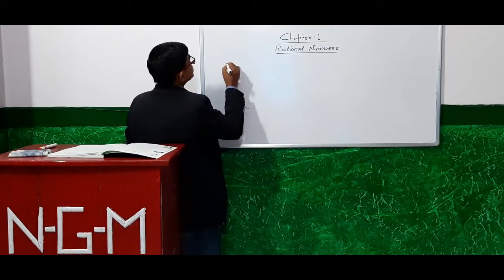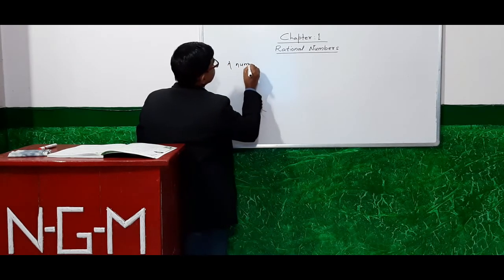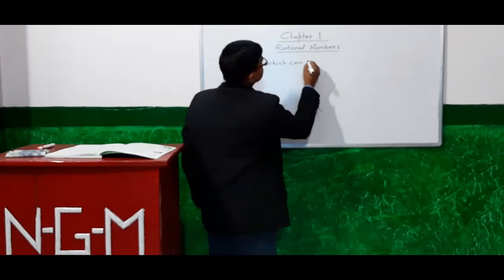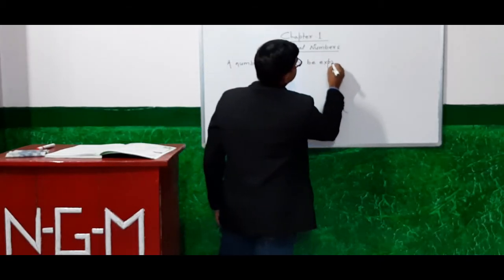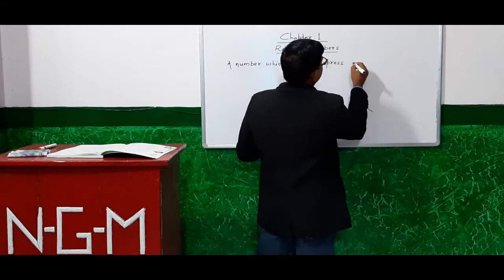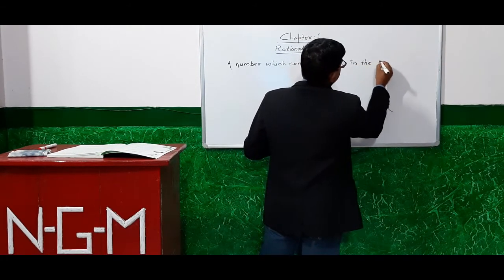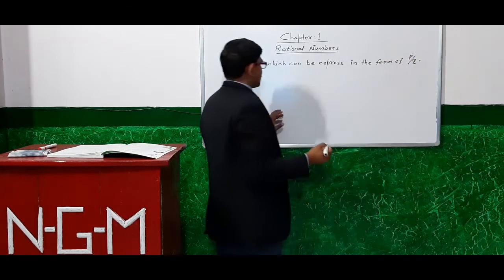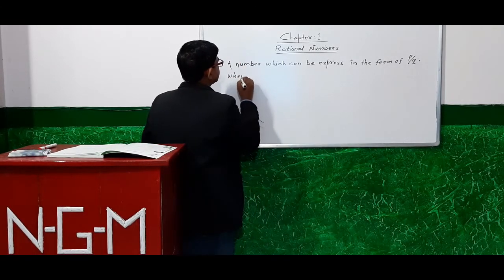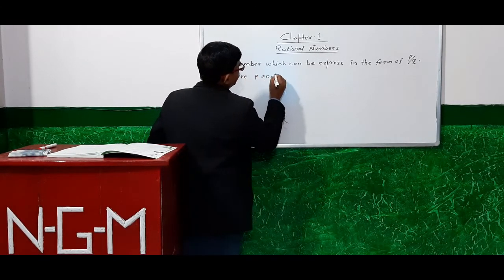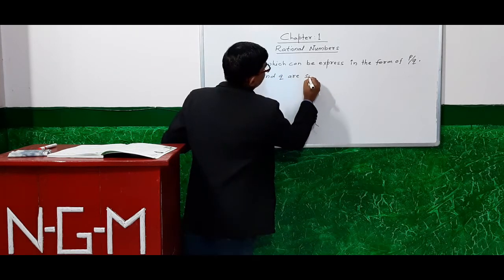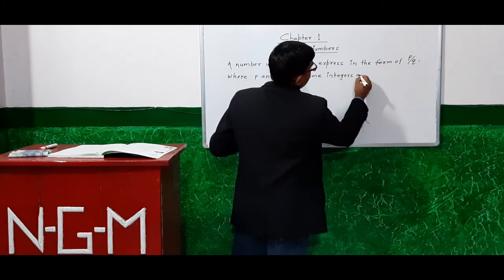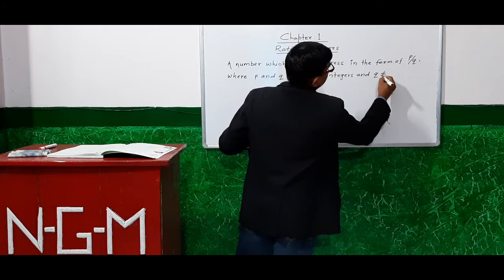A rational number is a number which can be expressed in the form of p by q, where p and q are some integers and q is not equal to 0.